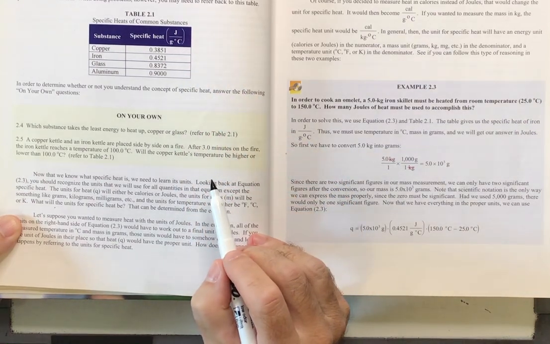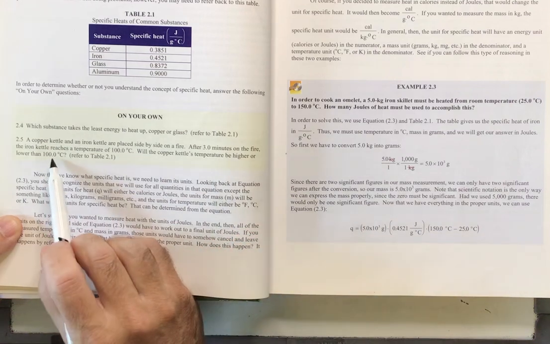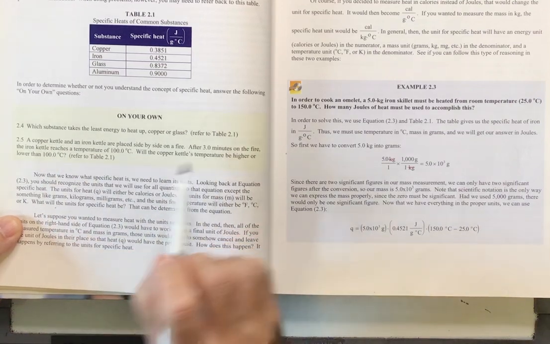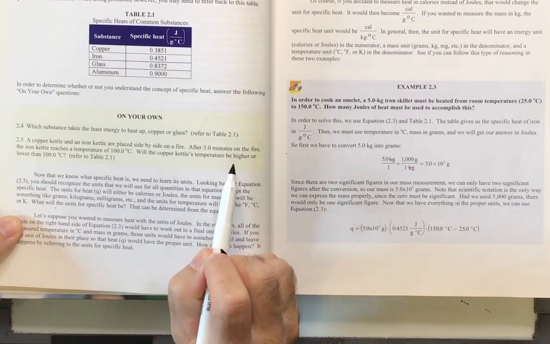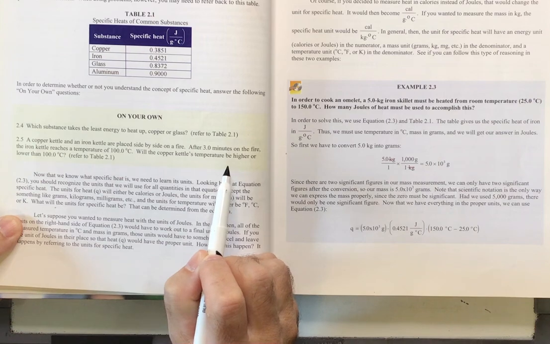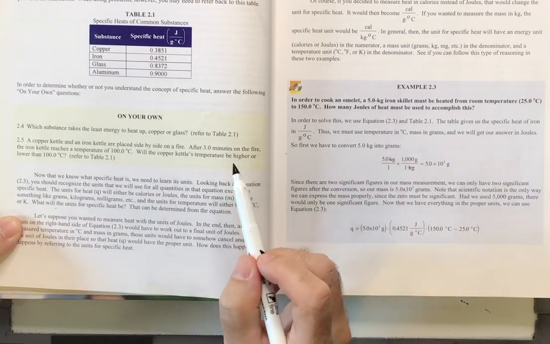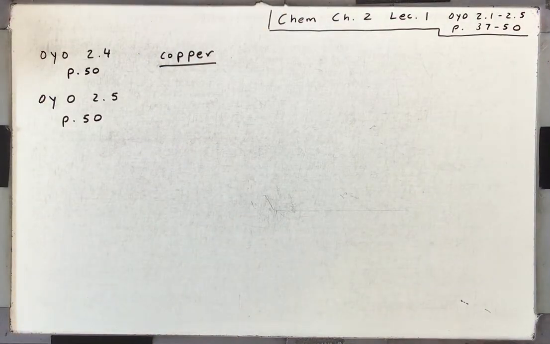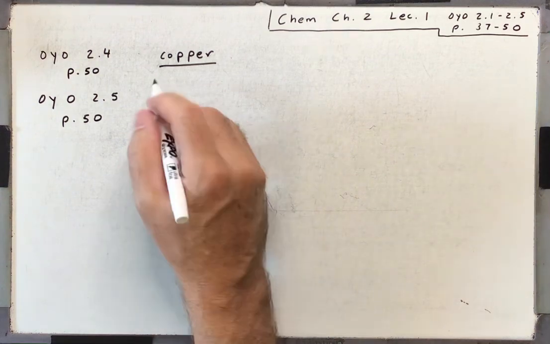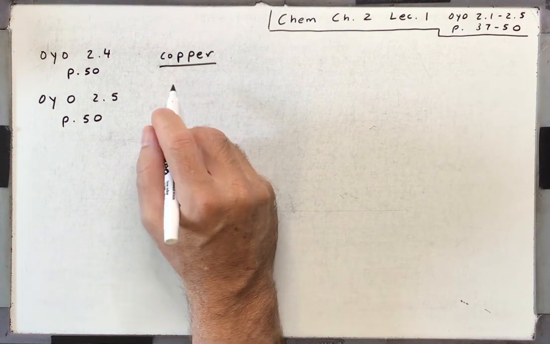So if it took 3 minutes to heat the kettle up to 100 degrees, and you put a copper kettle on for the same amount of time, since it's easier to heat up, the copper kettle will be higher than 100 degrees.